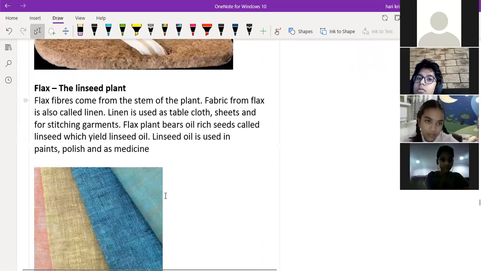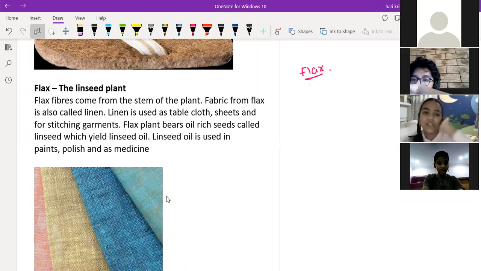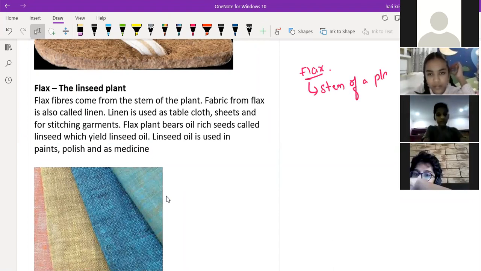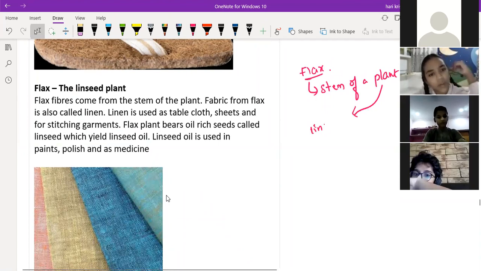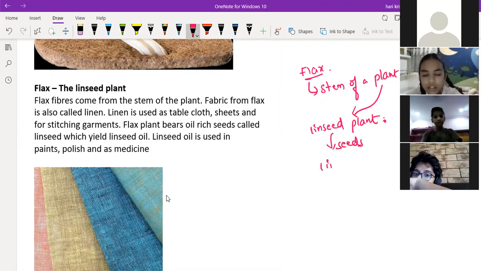The next one is flax. So where will we get the flax? From the stem of a plant. Then what is that plant? From which plant will we get the flax? We get it from the linseed plant. Linseed plant. So this plant also gives some type of seeds. From the seeds we get linseed oil.